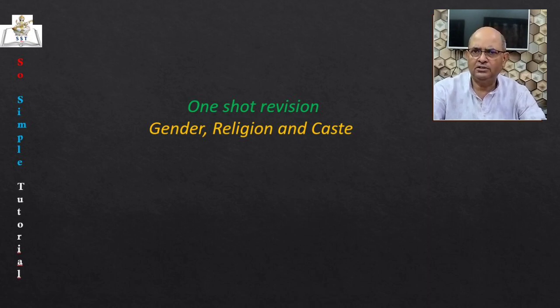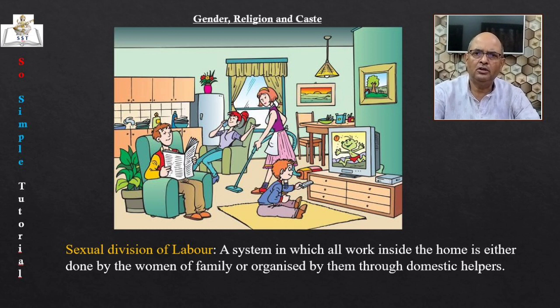This gender division was reflected in the workspace available to women in relation to men. This workspace is defined in what we call sexual division of labor. Sexual division of labor is a system in which all work inside the home is either done by the women of the family or organized by them through domestic helpers. So women do all the work inside home. She has to do cooking, cleaning, washing clothes and look after children. On the other hand, men do all the work outside home.